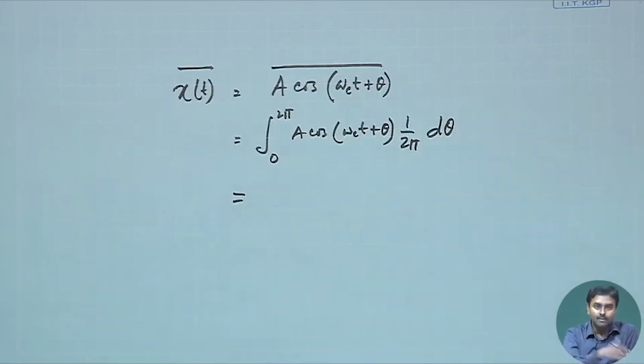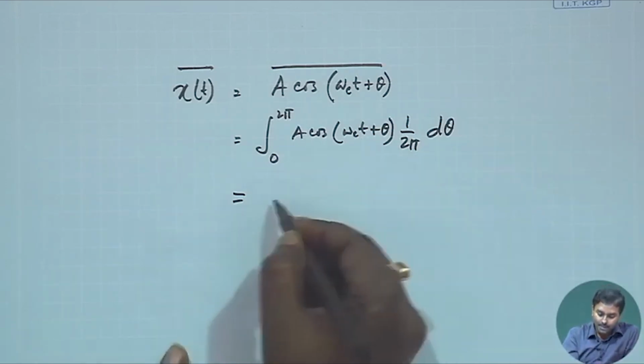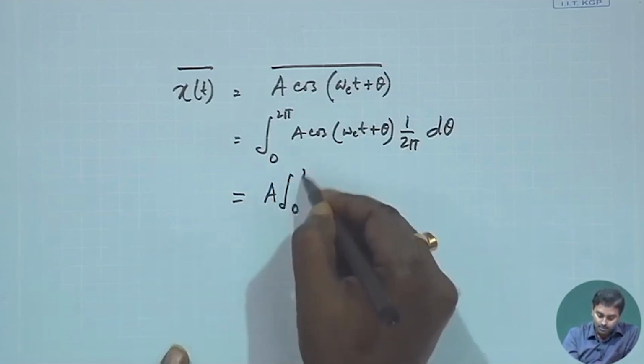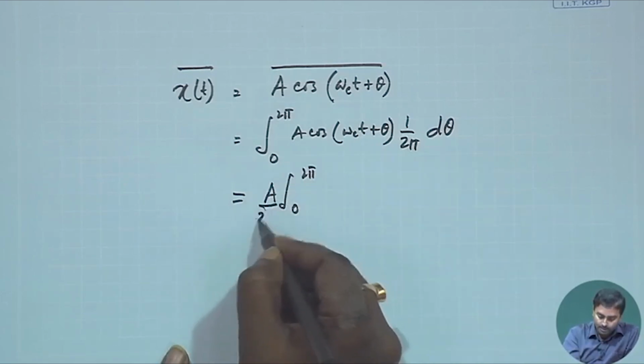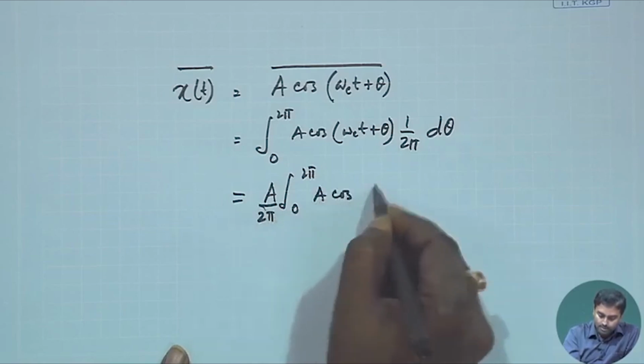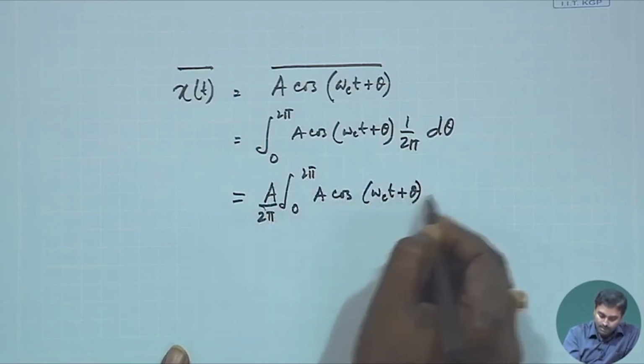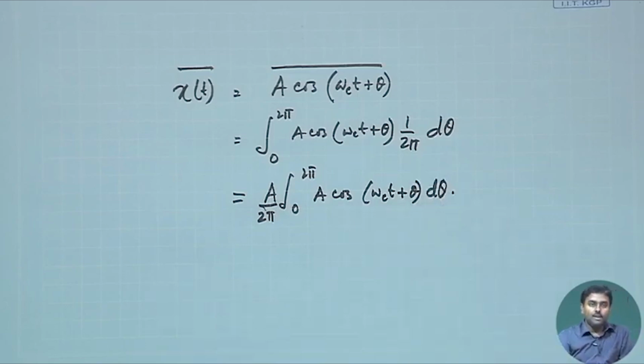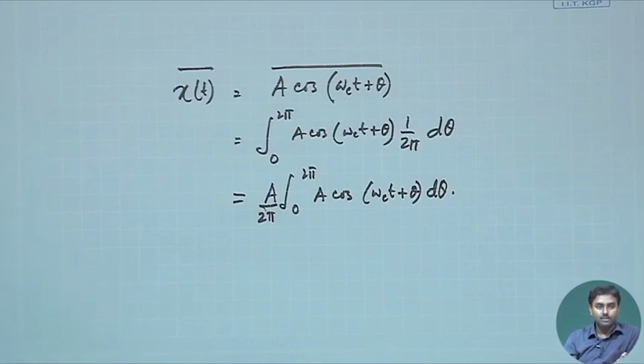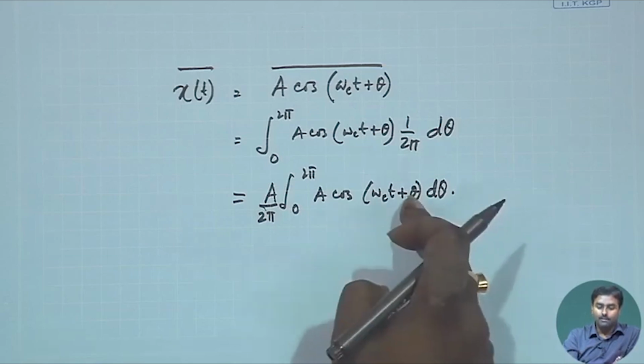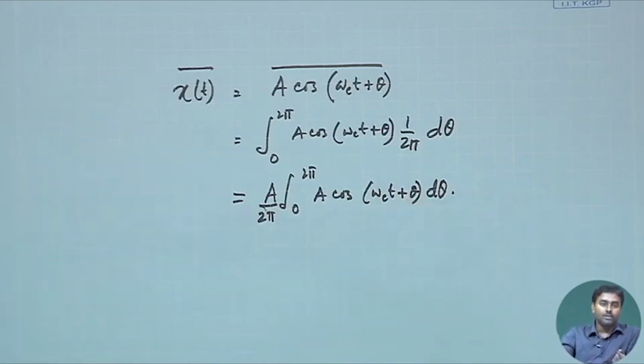We will come to time average later on, we will be defining another subclass of process. Okay. So, A is a constant, 0 to 2 pi, 1 by 2 pi goes out. So, it is just A cos(omega c t plus theta) d theta. If I just do this from 0 to 2 pi, you will see that this will be 0, because we are integrating cos from 0 to 2 pi. Theta varies from 0 to 2 pi, and any cosinusoidal signal within a particular period, if you integrate, that should be 0. So, this is 0.